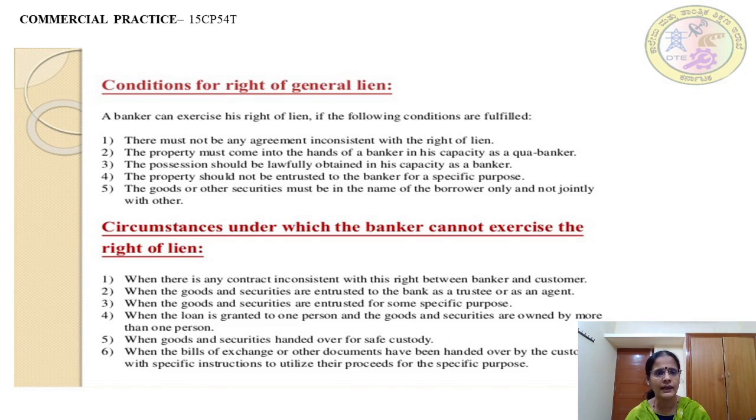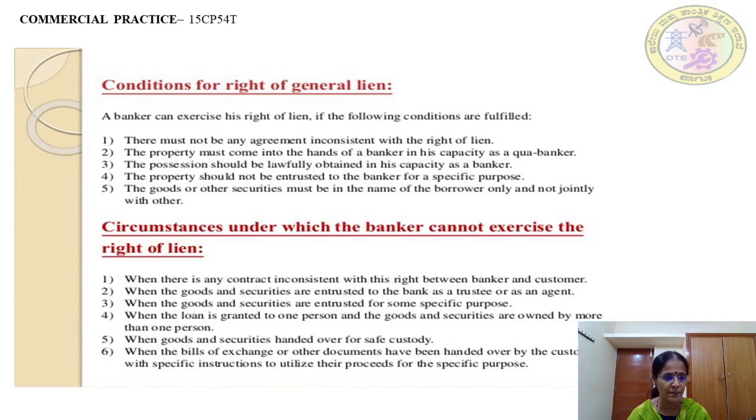A very important thing is the property should not be entrusted to the banker for a specific purpose. You cannot give the property for any specific purpose, or any other purpose. The goods or other securities must be in the name of the borrower. It should not be in somebody else's name. It should be in the name of the borrower only and not jointly with any others.